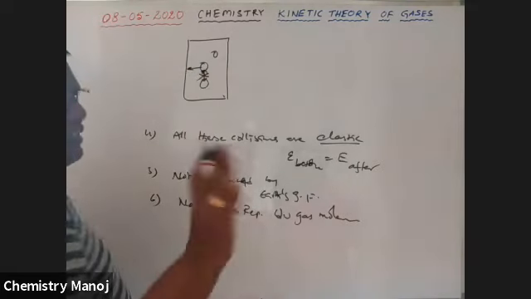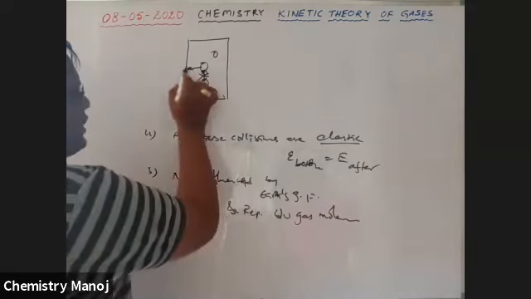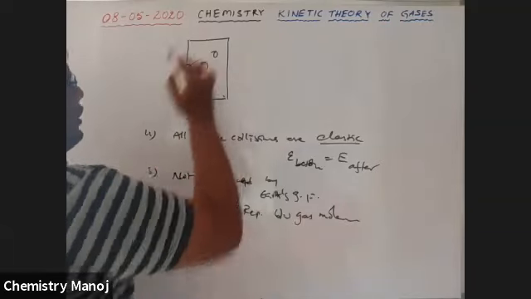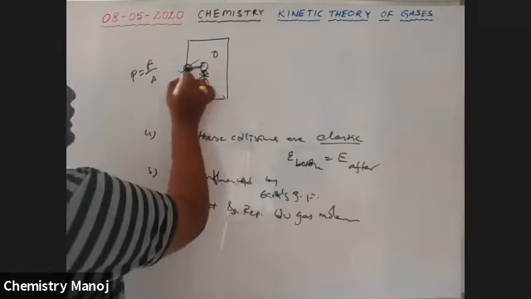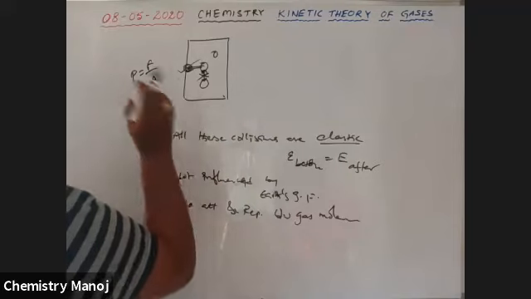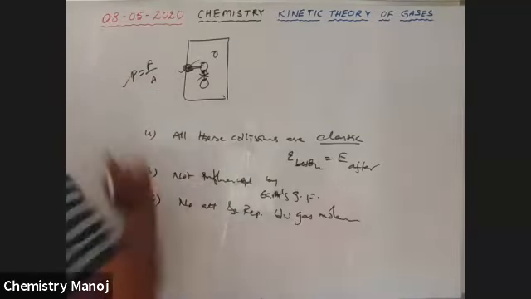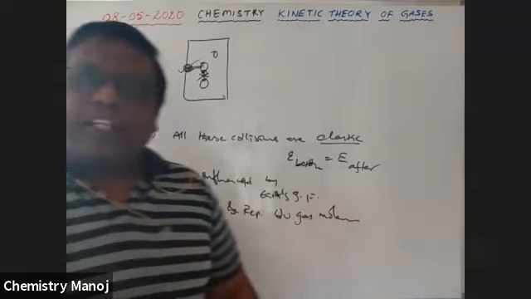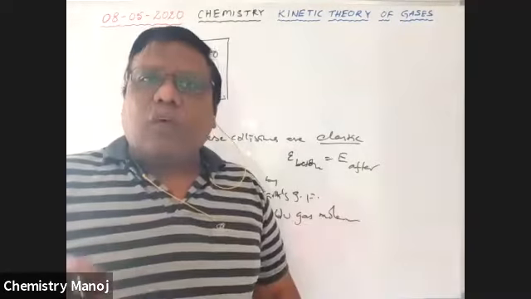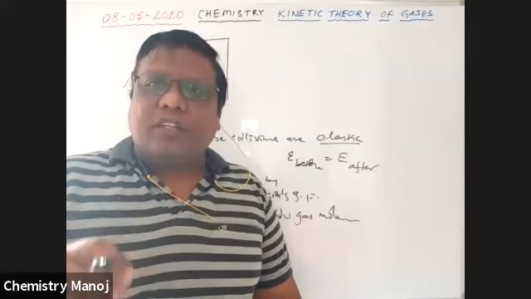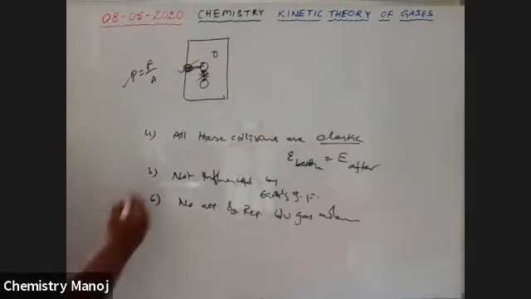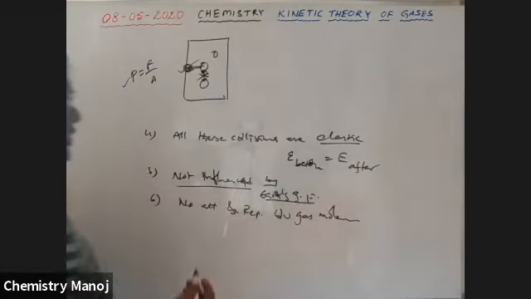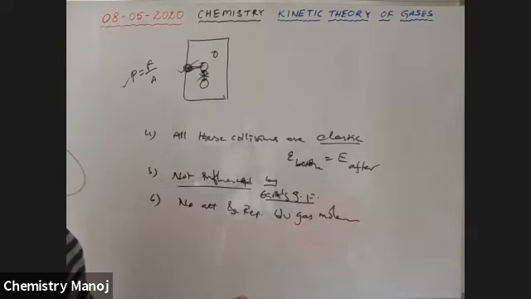Because of collisions between molecules, no pressure is exerted by the gas. But if a gas molecule collides with the walls of the container, automatically pressure is exerted, because pressure is equal to force per unit surface area. The gas molecules apply some force on the walls of the container, so a pressure exists. That means the pressure of the gas is only due to collision of gas molecules with the walls of the container. Be careful, very, very important. Next, the fifth point, not influenced by Earth's gravitational force. All this material, notes I will send.